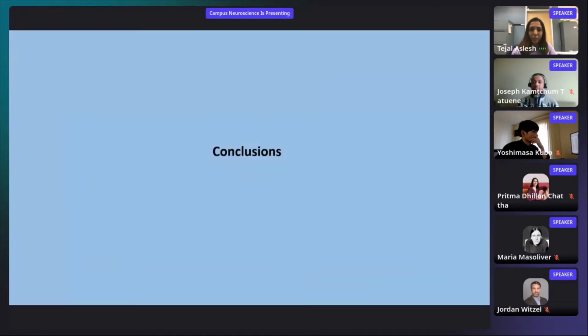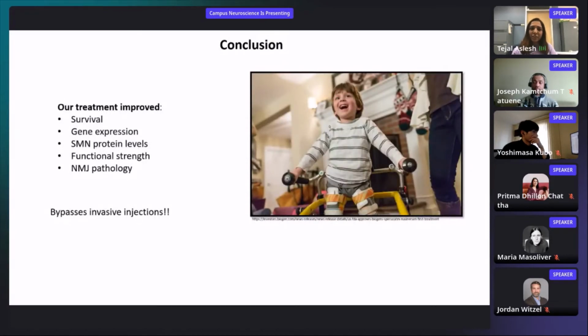Next slide. So in conclusions, next slide, we see that our treatment actually tremendously improved survival. It definitely increased the gene expression. We looked at functional testing in these mice. Obviously, I cannot share all the results in this presentation, but we observed really promising results following our treatment. Mainly, we bypassed invasive injections.